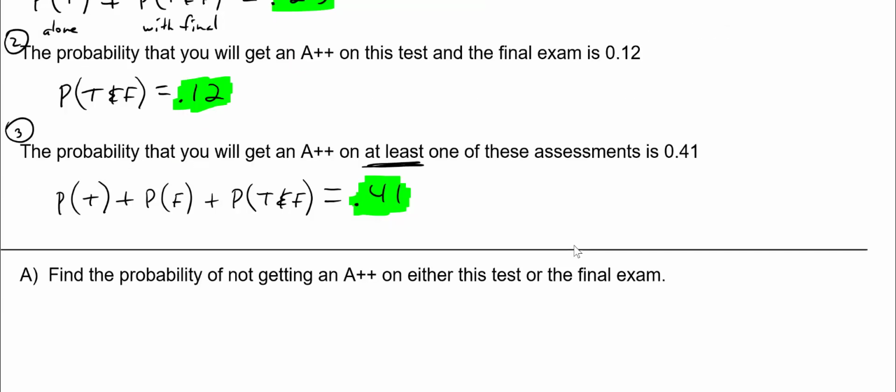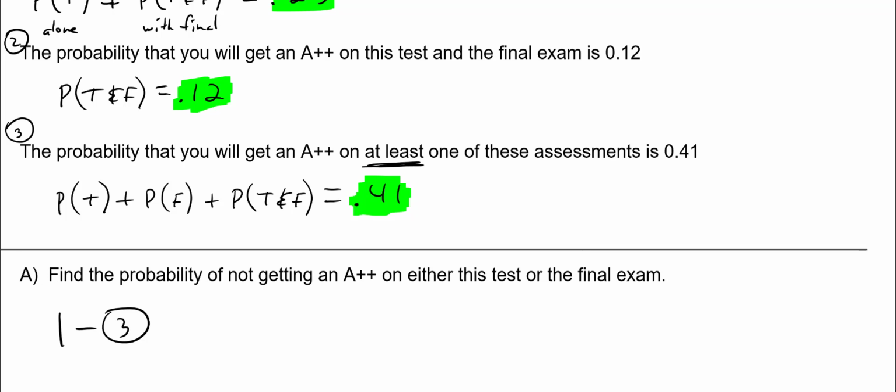The first one says, find the probability of not getting an A++ on either this test or the final exam. So it's saying you're not getting an A++ on anything. Do you guys agree that number 3 that I labeled is the probability of getting at least one of these assessments? So the probability of getting none is 1 minus number 3. Remember, the probability of success is 1 minus the probability of failure.